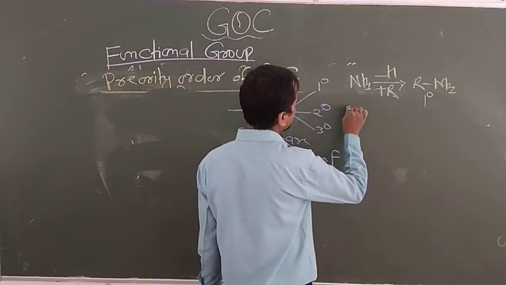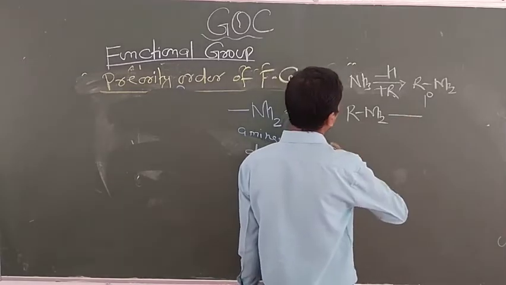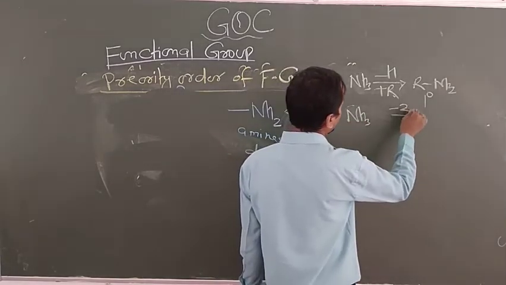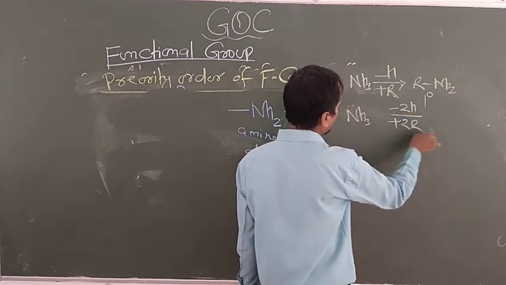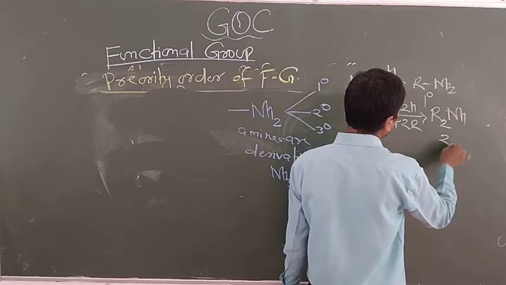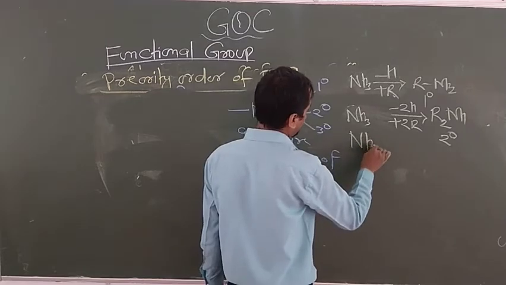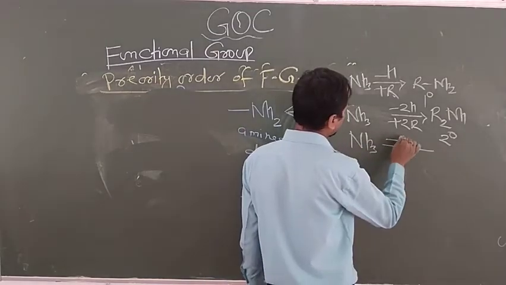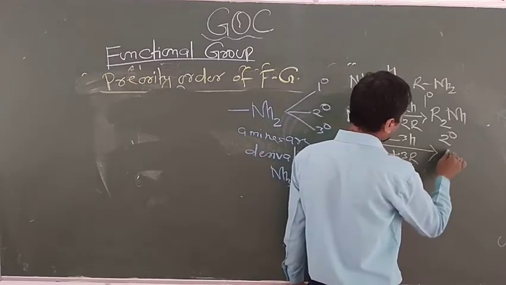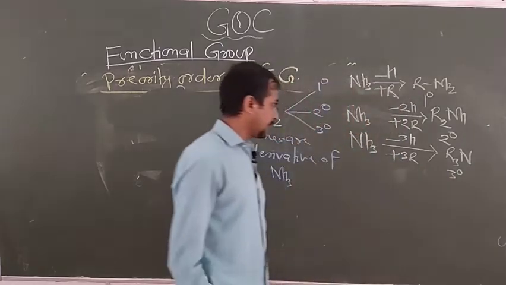For 2 degree amines, in ammonia we replace 2 H and add 2 R. So now this will give R2NH. So this is known as 2 degree amine. Then in ammonia, we replace 3 H and add 3 R. So this will give R3N. So this is known as 3 degree amine.